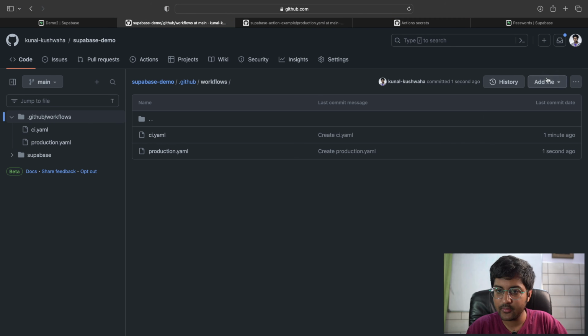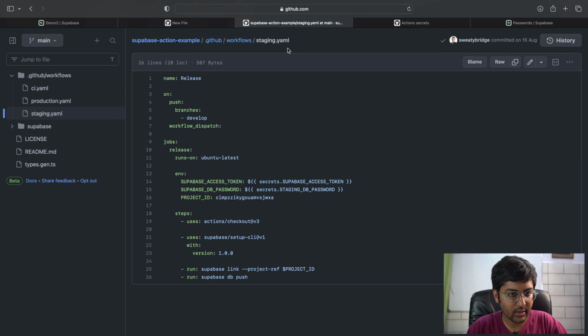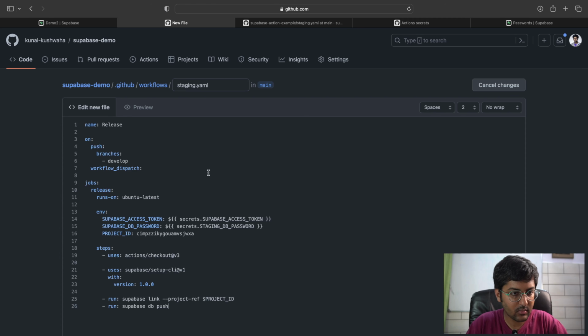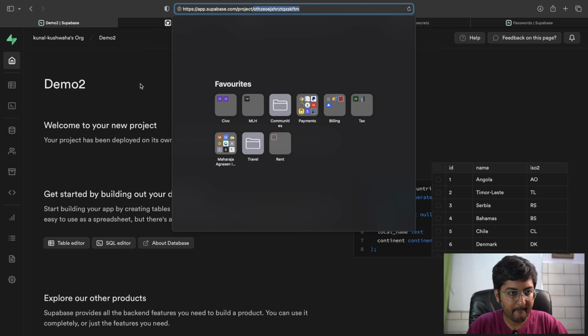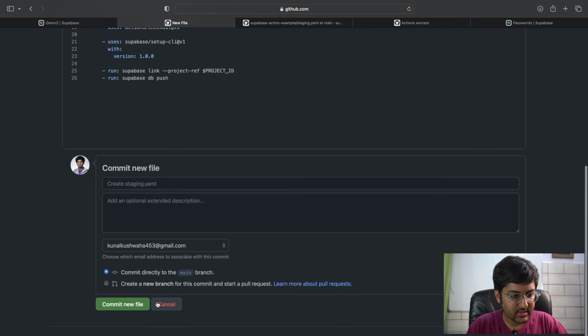Just need one more. Create a new file, staging.yaml. Project ID. That's basically about it.